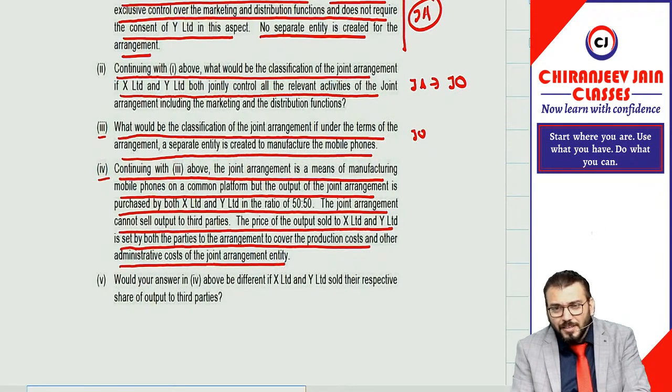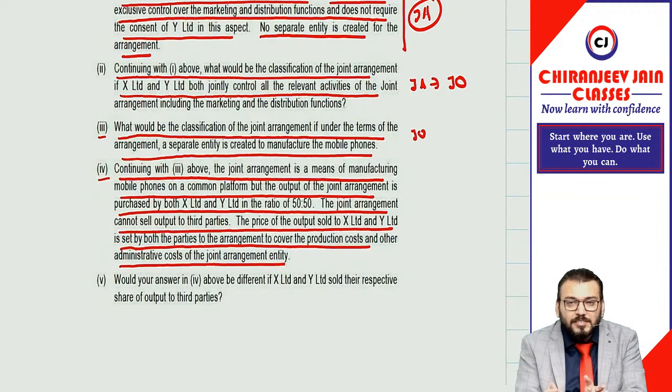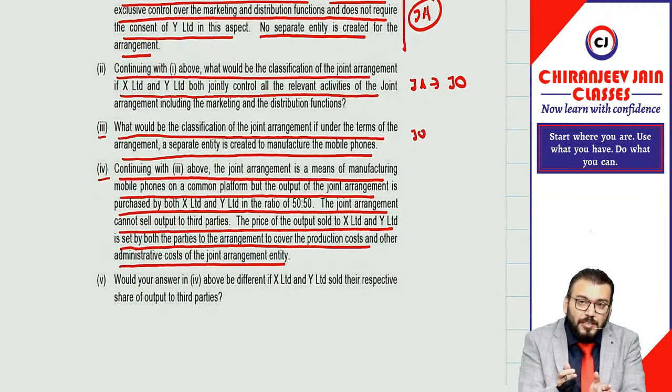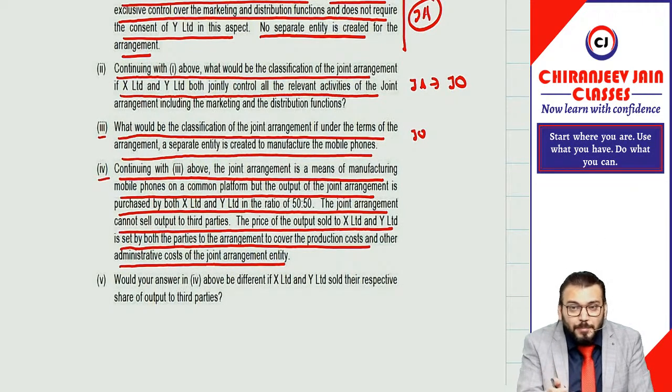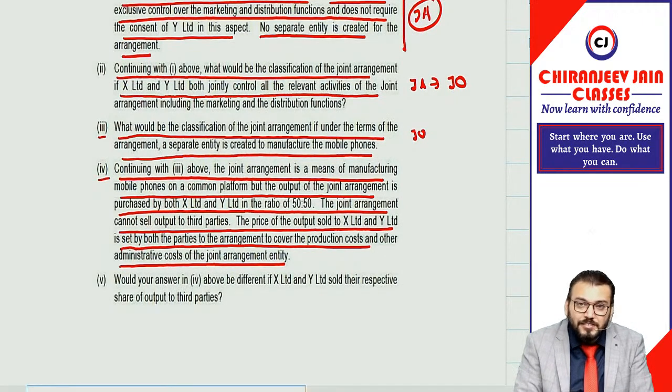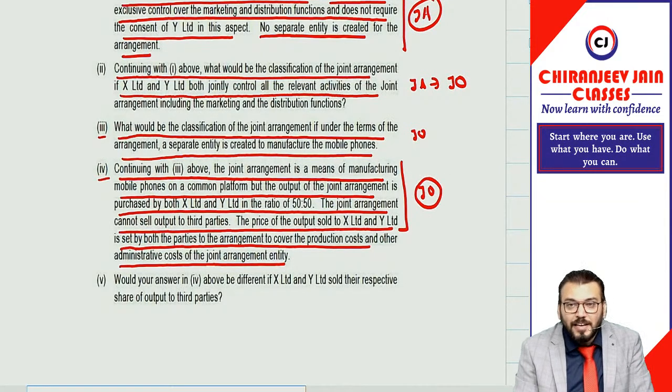Now, if the activities of joint operation are designed in such a way that they will provide output to the parties and for the settlement of liability the joint operations are dependent on the parties, then it will be a joint operation. So of course from the case, it is understood it is a joint operation, not a joint venture.